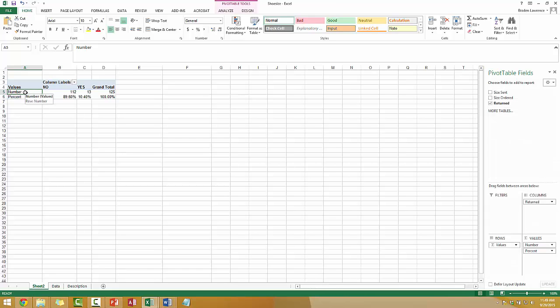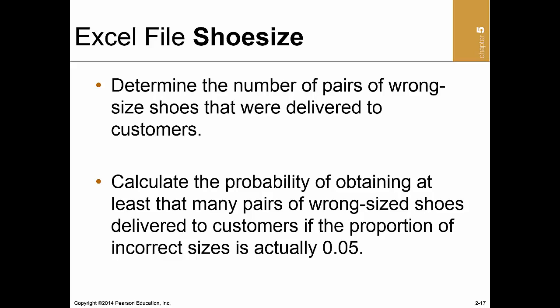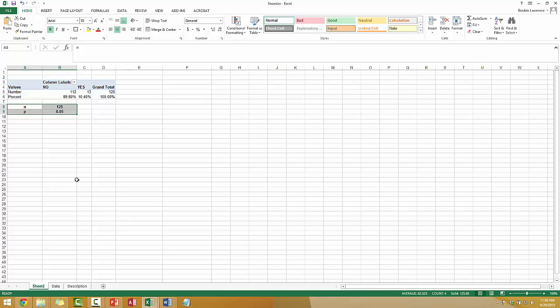As you can see, I've set mine up so I have returned in columns, showing the number of returns and the percent of returns. Now we also want to calculate the probability of obtaining at least that many pairs of wrong size shoes delivered to customers if the proportion of incorrect sizes is actually 0.05. So in this case, n is 125 and our p would be 0.05. To determine the probability of having at least 13 or more, we'll calculate 12 or less.